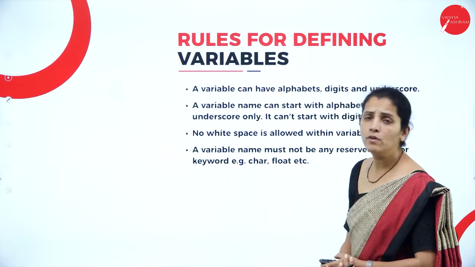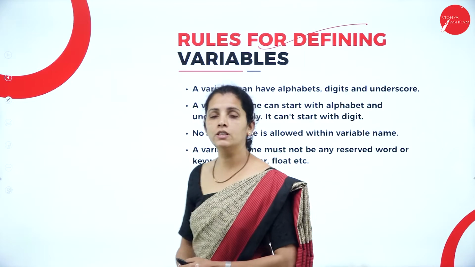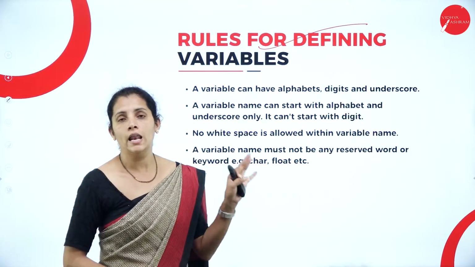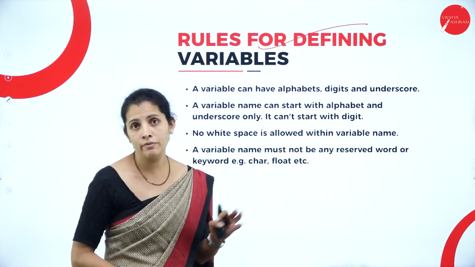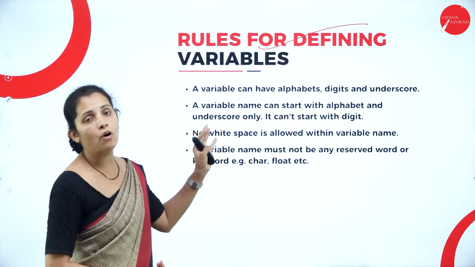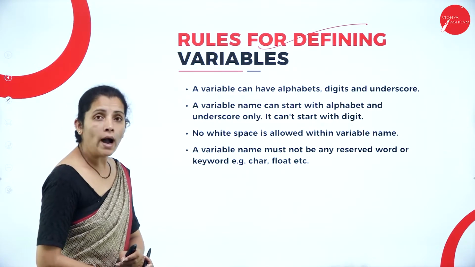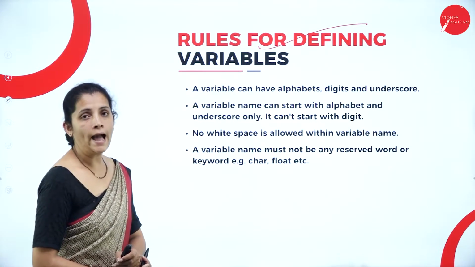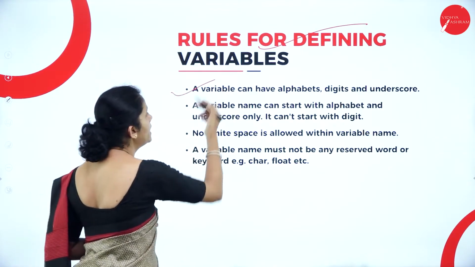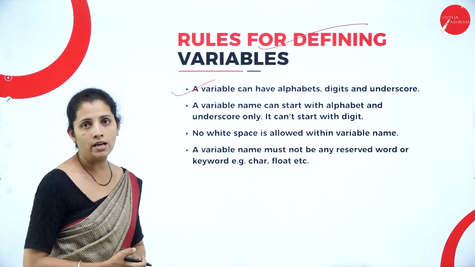Now I have rules for defining variables. So dear student, till now we discussed what is a variable, along with the different variable types. But now I am going to discuss rules for defining variables. While defining variables, I have to follow certain rules. In that, the first one: a variable can have alphabet, digits and underscore.